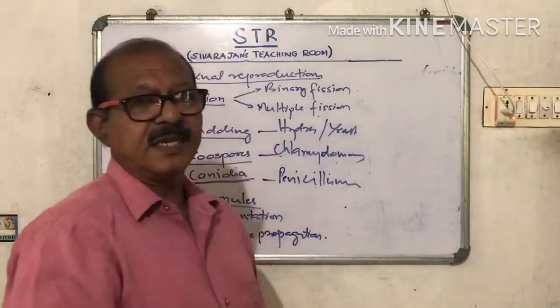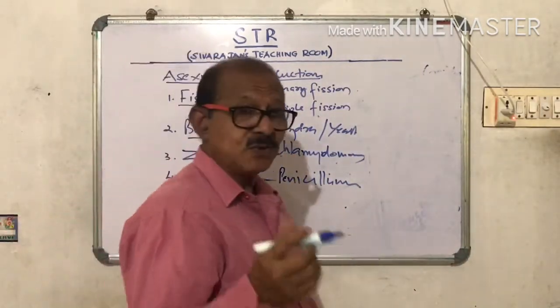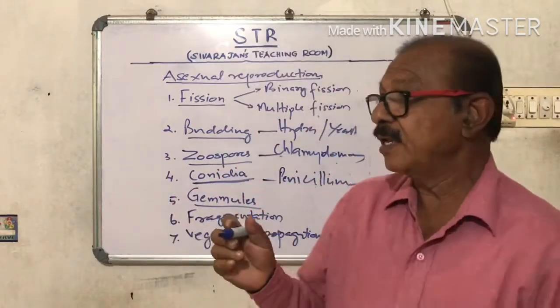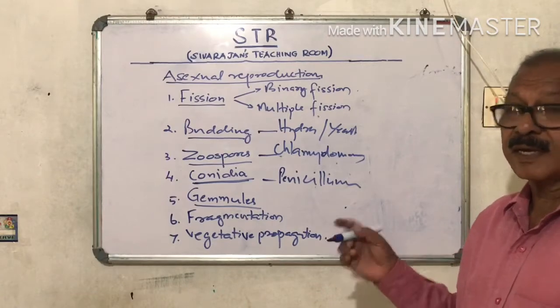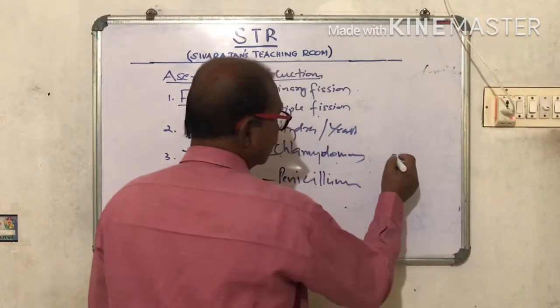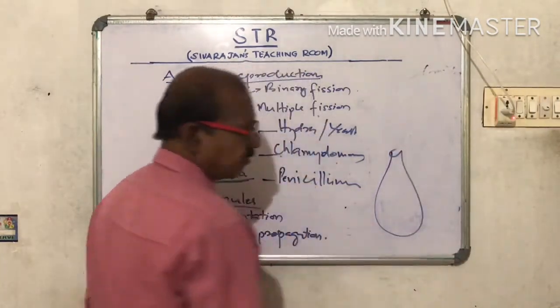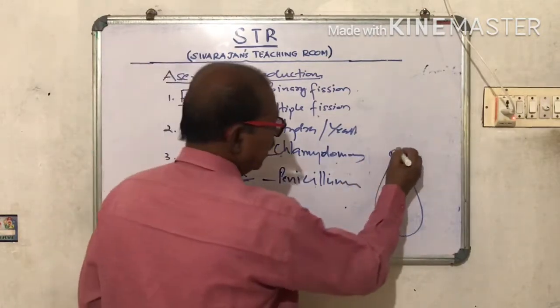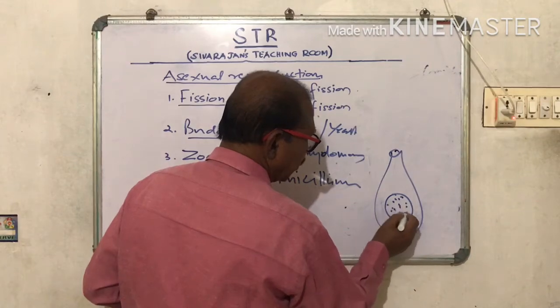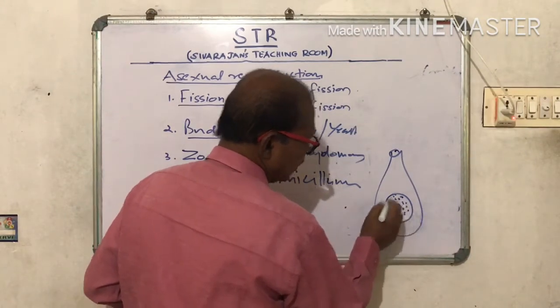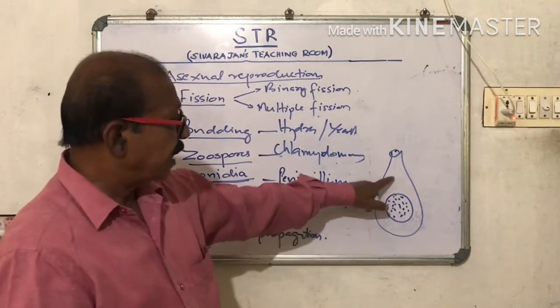In the first year we had seen in zoology section phylum Porifera, in which the sponges are included. This is the structure of a sponge. It's a vessel-like organism. You know that. And inside this, spores or buds are developed. These are the buds that develop inside the sponge.